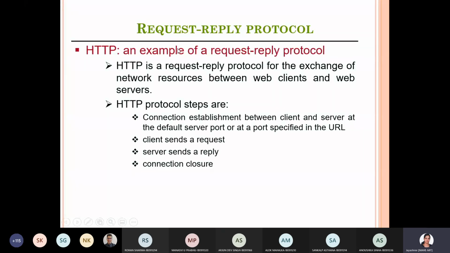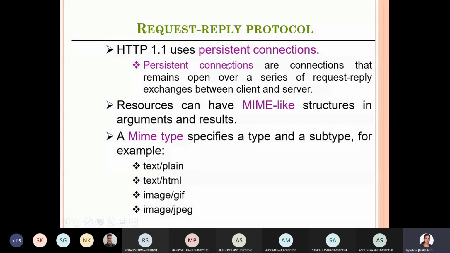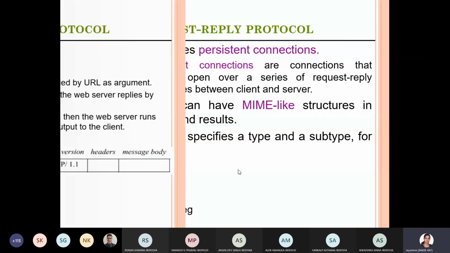And there are some examples of the request reply protocol, one of which is HTTP. HTTP is used to send the request from the client machine, generally from our web browsers. It has its own version and structure, which is able to include video, audio, and image type of data.